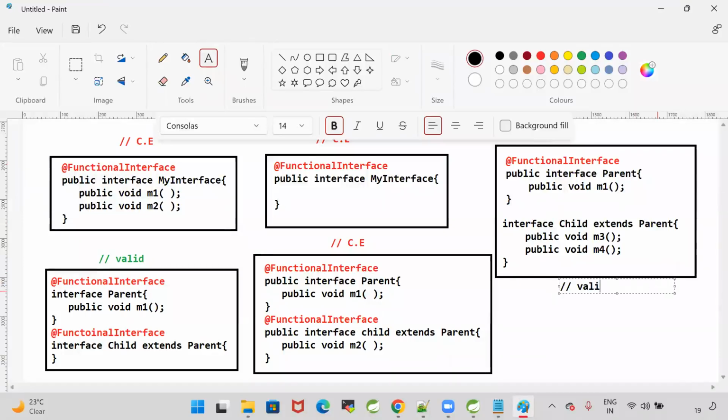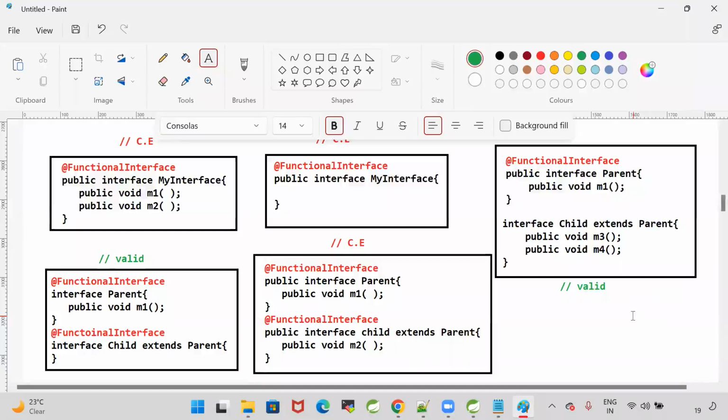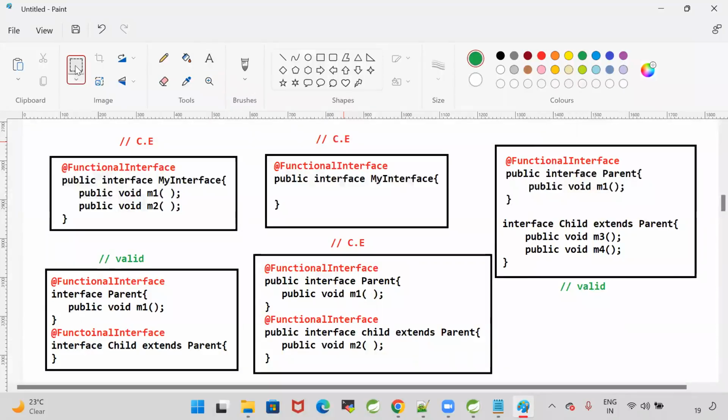This scenario is valid. Okay, guys. Clear for everyone? You can take a screenshot. 5 scenarios to understand what is a functional interface.